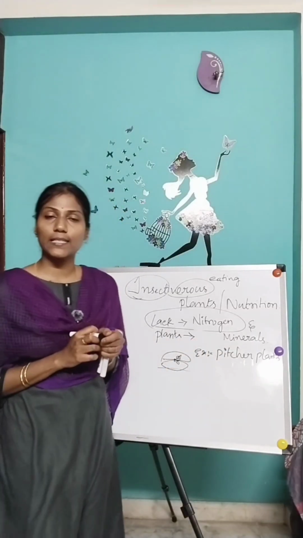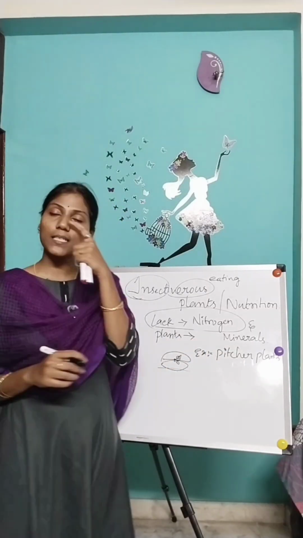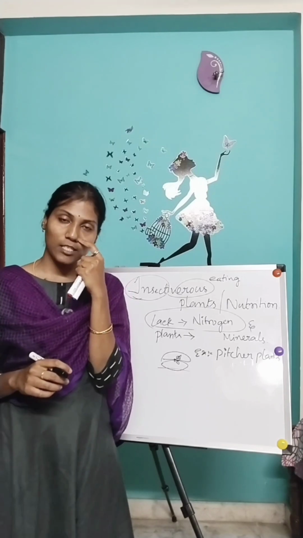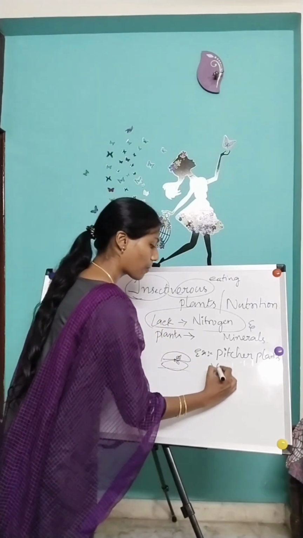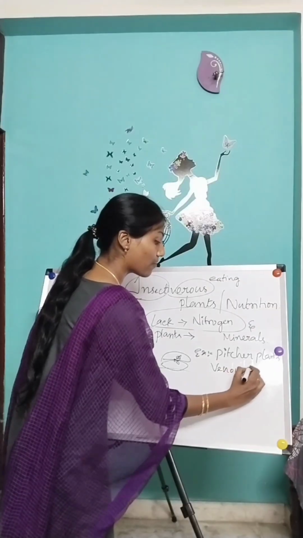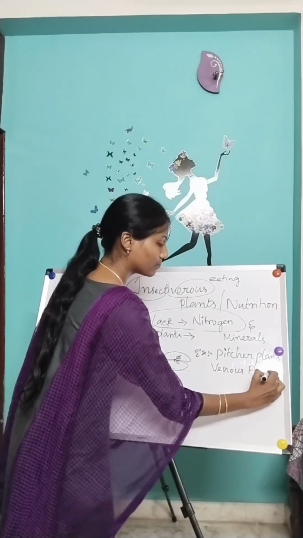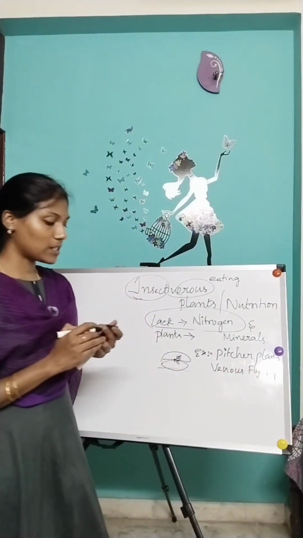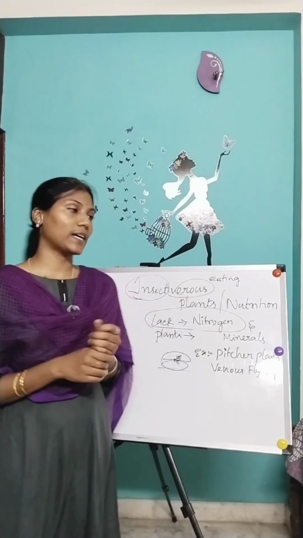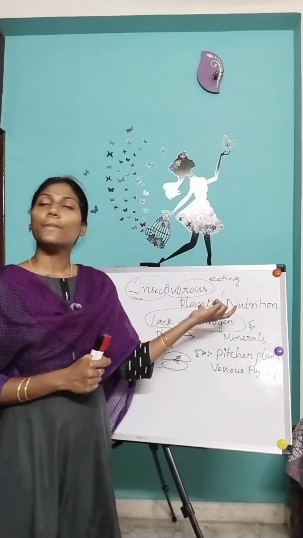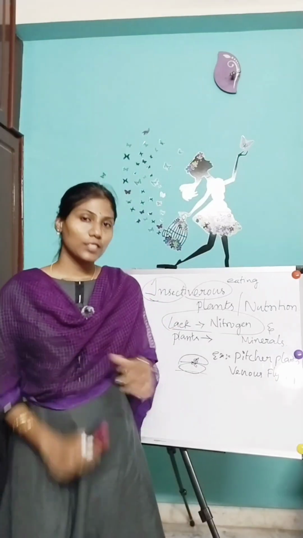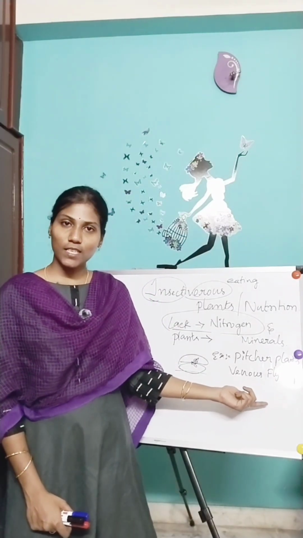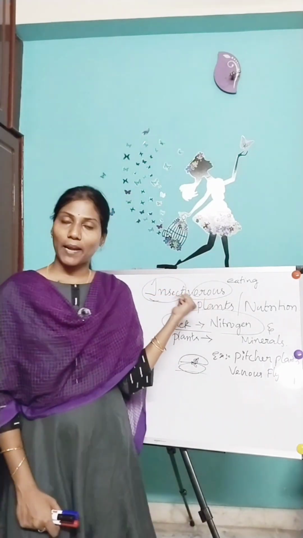This is the main example of insectivorous plants, pitcher plants, and one more, Venus flytrap plant. These are the best examples of insectivorous plants or nutrition. Clear?